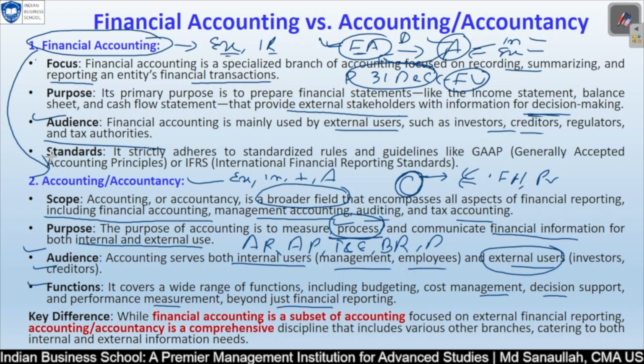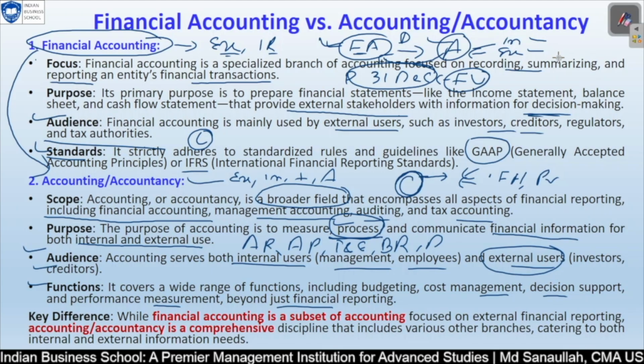From the standards point of view, financial accounting strictly adheres to standardized rules and guidelines like GAAP or IFRS, whatever language of financial reporting we are using. Based on that we prepare our financial statements.